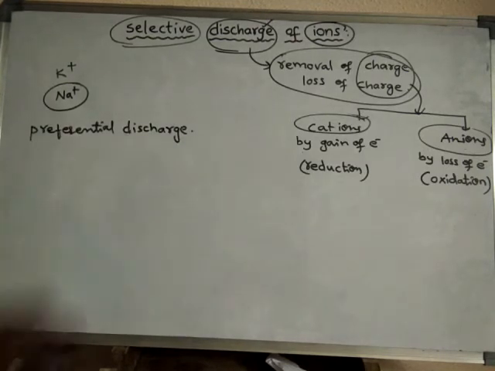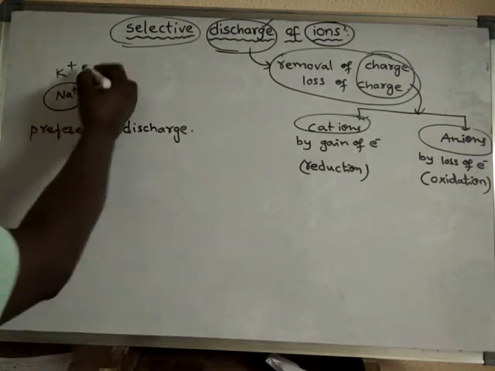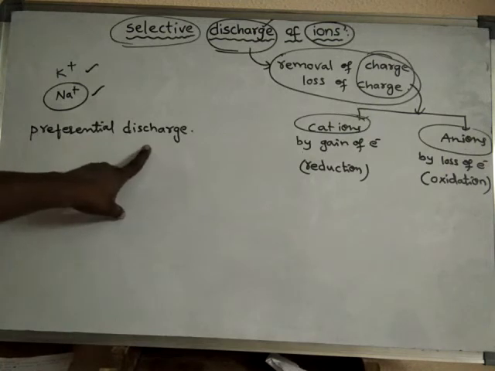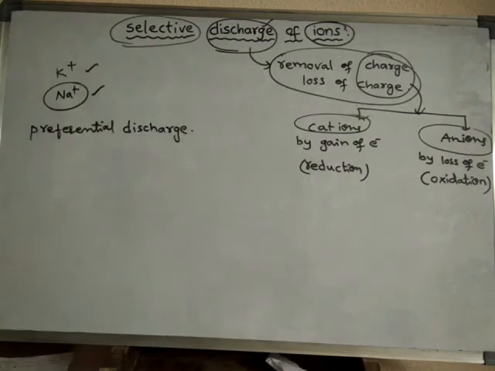Preferential discharge means that when there are more than one cation, the discharge of only one cation will take place. Preferentially, only one cation will undergo discharge and the other cation does not undergo discharge. That discharge is said to be preferential discharge or selective discharge.